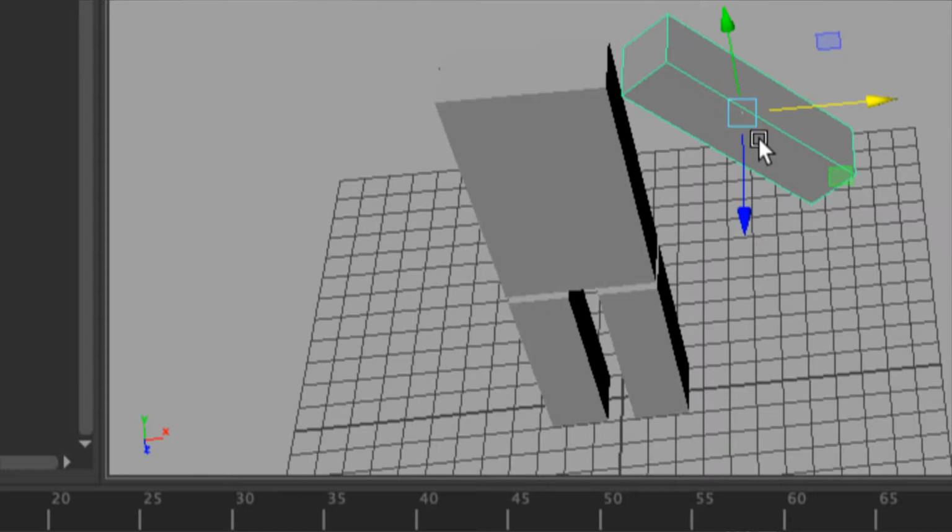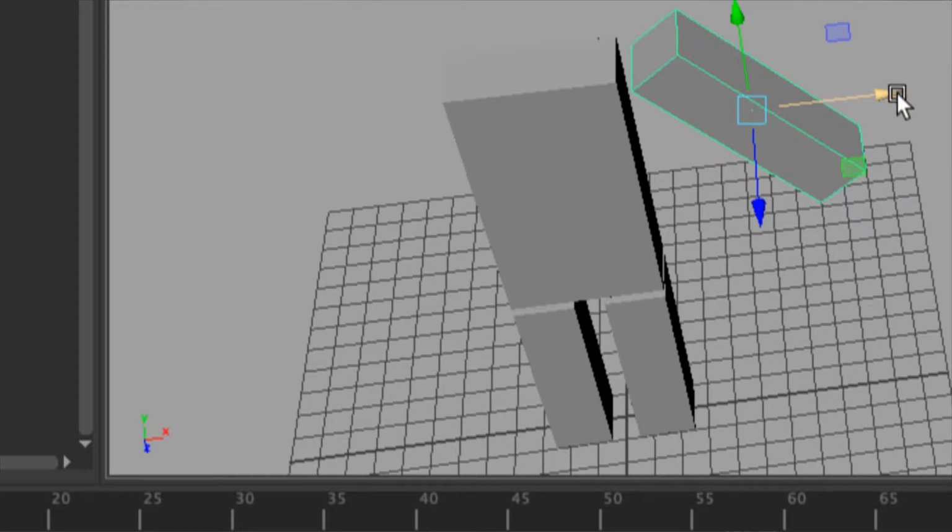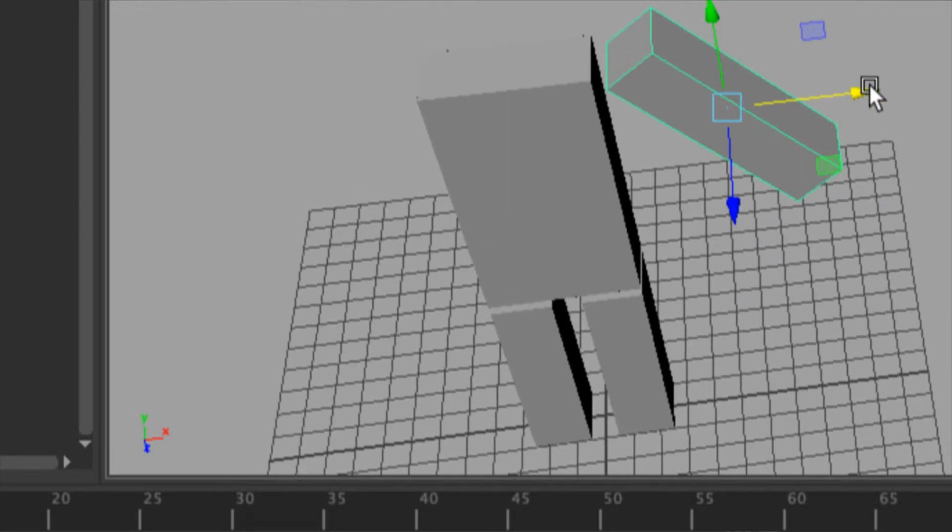our arm is aligned with the x-axis, because we can know that this yellow is actually a red, because we clicked it last, it turns yellow now, which shows that it was the last axis used.